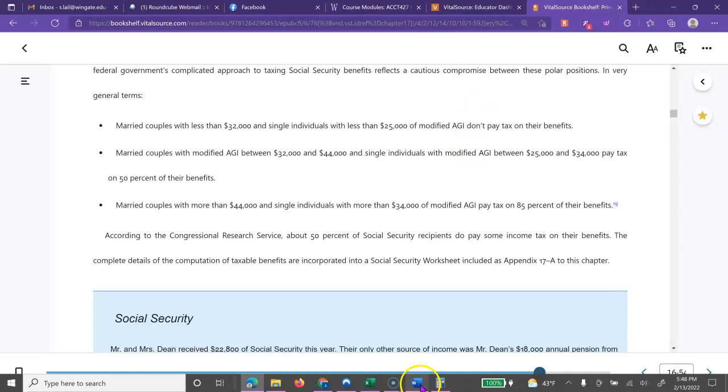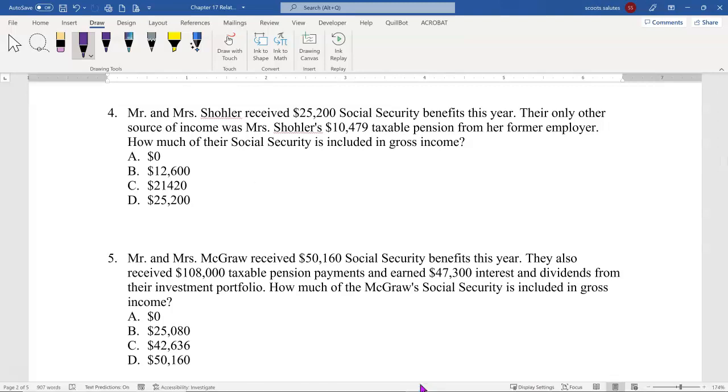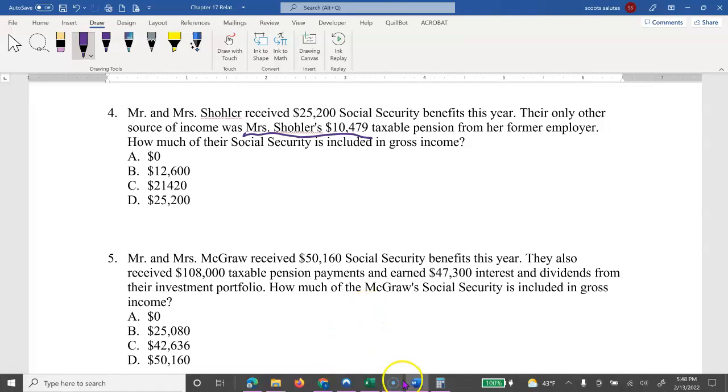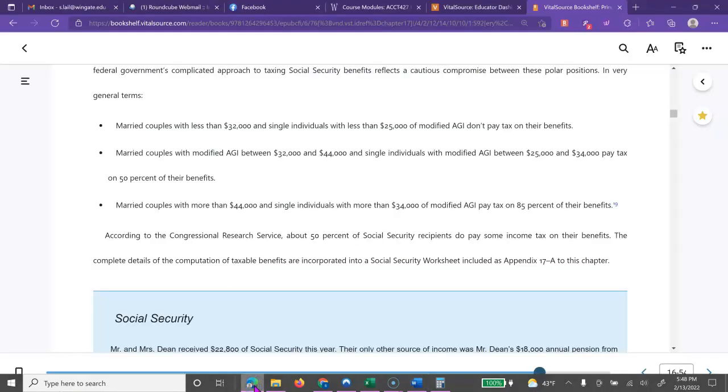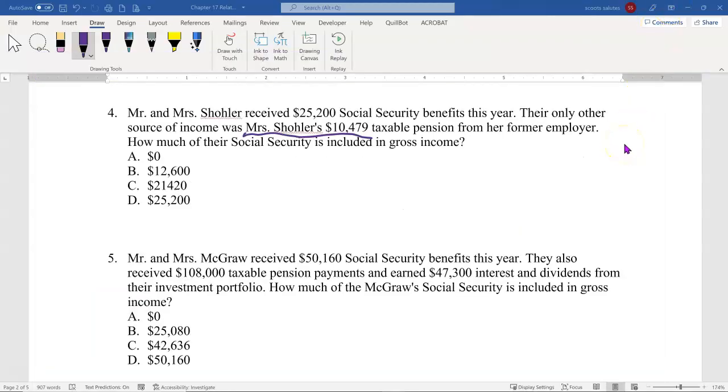So let's go back over here and look at this question again. Mr. and Mrs. Scholler received $25,200 of Social Security benefits. Their only other source of income was Mrs. Scholler's $10,479 taxable pension. That's the number they're going to be looking at, and we see that that's safely below this $32,000 for married couples. Even though it only came from one person, they're filing as a married couple. So how much of it is going to be included? None of it is.